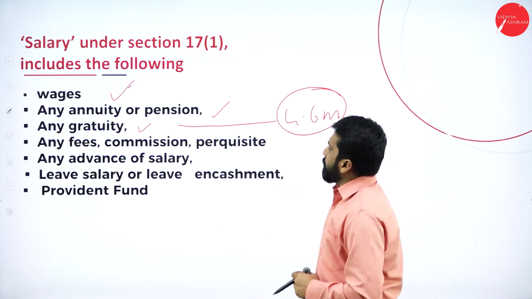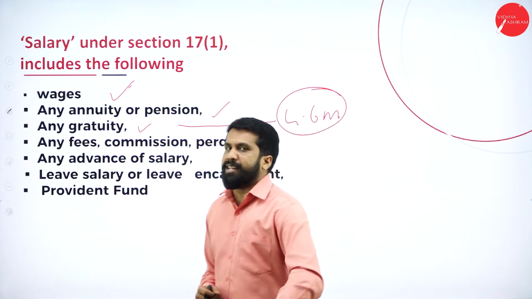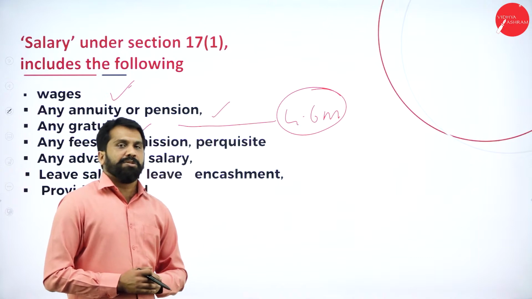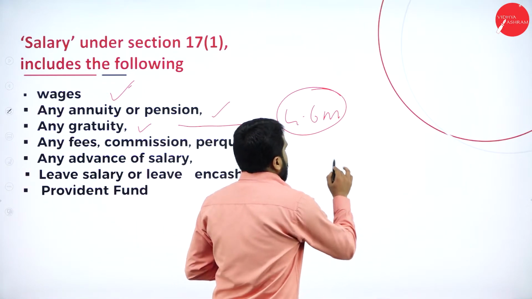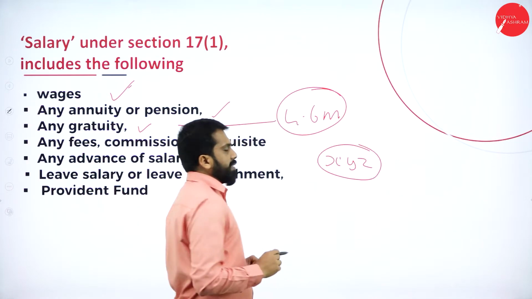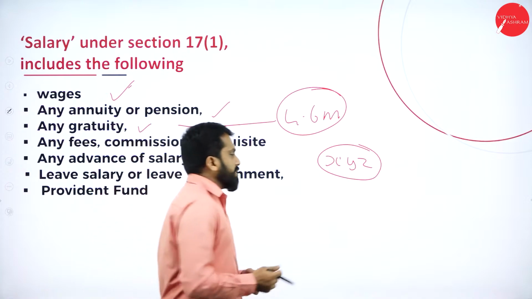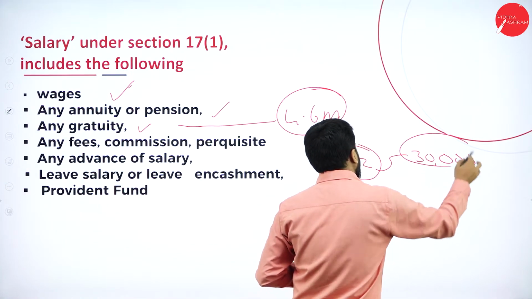Then leave salary or leave encashment. I'll give you a brief idea about leave salary or leave encashment. Now, for example, you're working for XYZ company. You're getting around 30,000 salary. How much is your salary? 30,000.